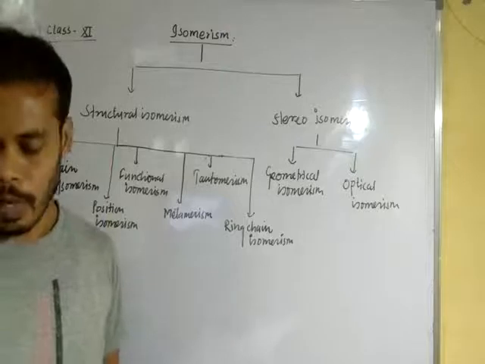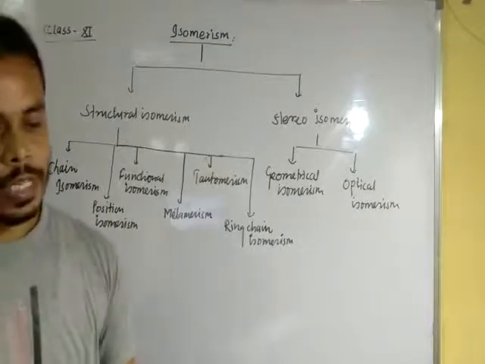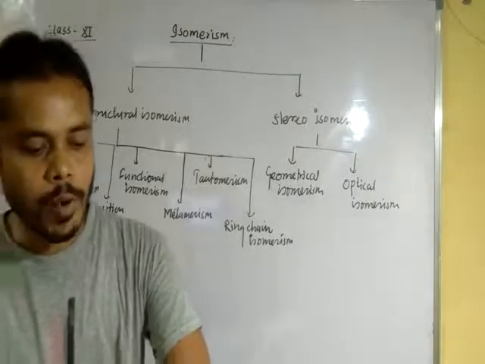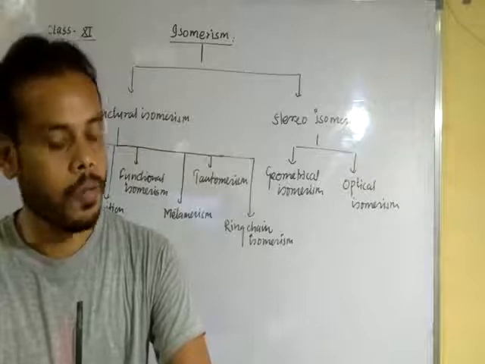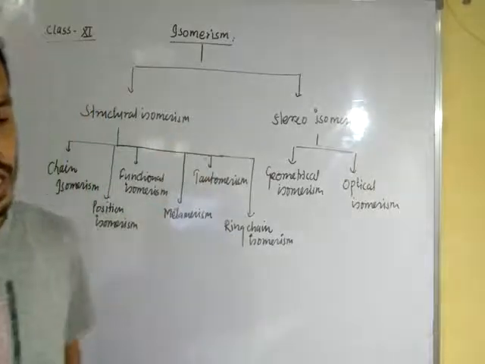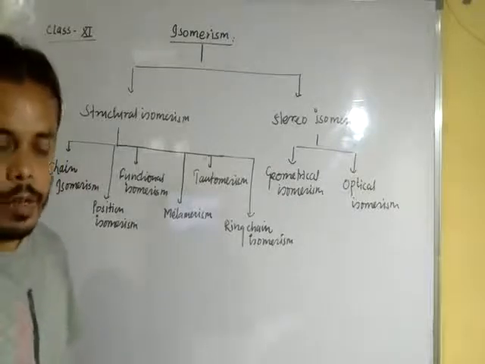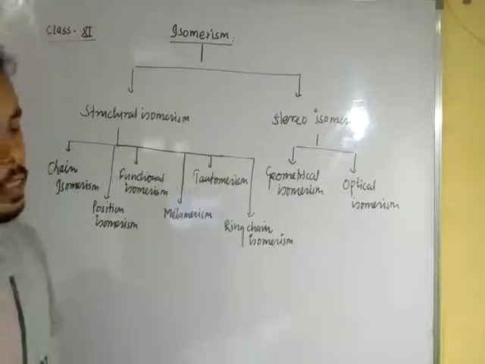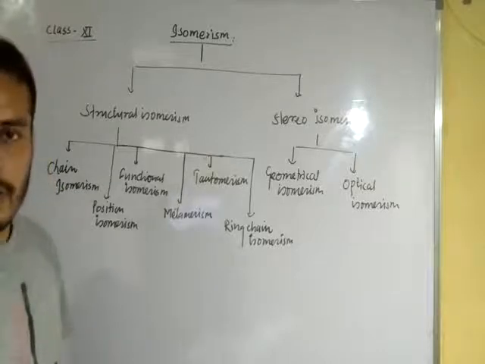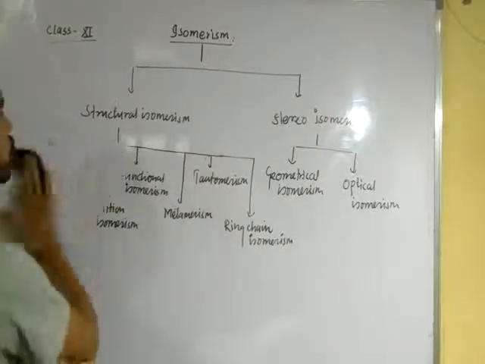Okay, dear student. Now see, first what is the definition of structural isomeres? When two or more compounds having the same molecular formula possess different chemical properties on account of different arrangement of atoms in their molecules is called structural isomeres.